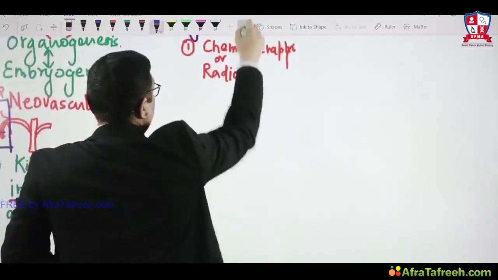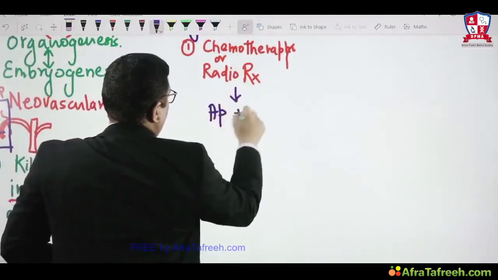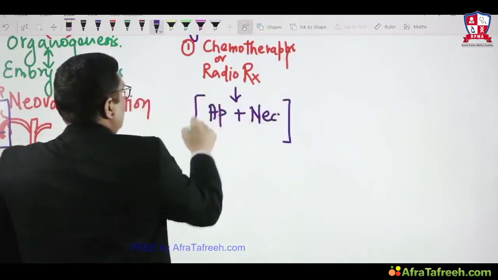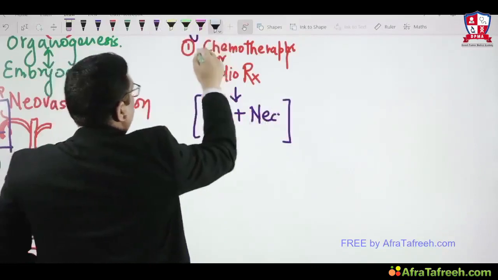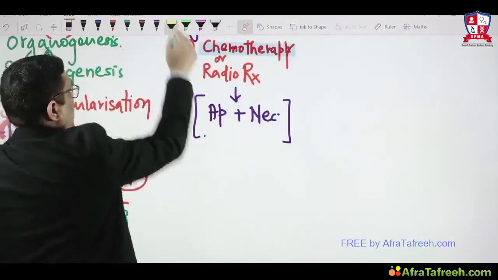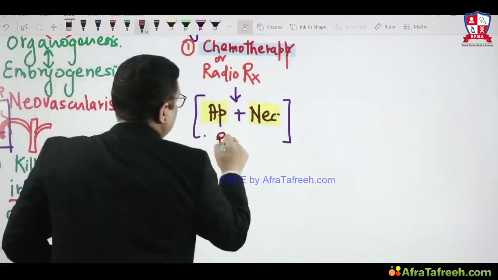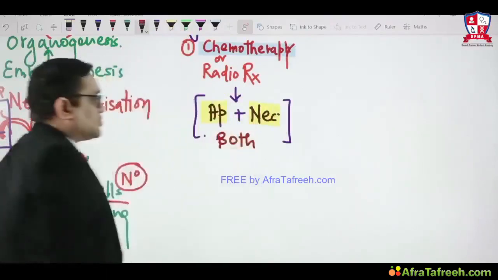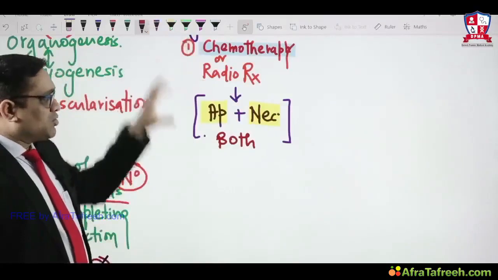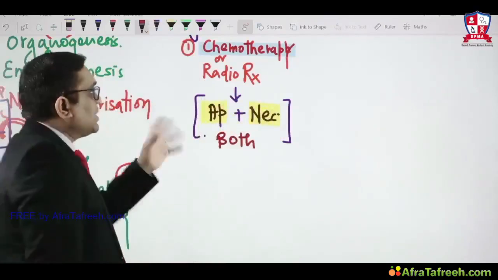That was a question in the All India and AIIMS exam. When a chemotherapy is given to a cell, what are you going to expect in that cell? Apoptosis and necrosis both will be seen, and that was the right answer. So whenever chemotherapy or radiotherapy is given, both apoptosis and necrosis will be seen in these cells, right? So that is one example.